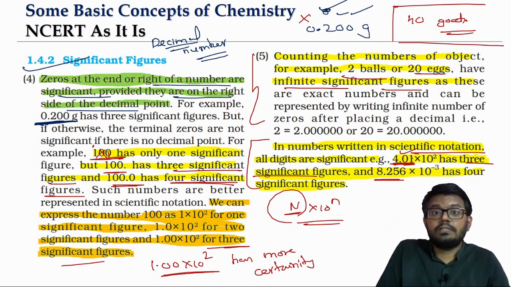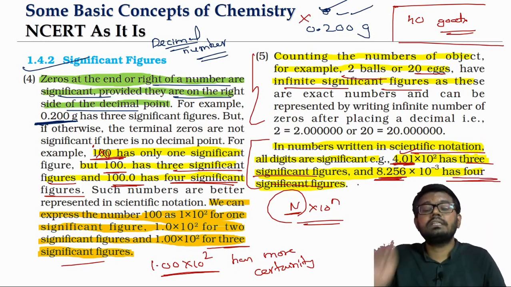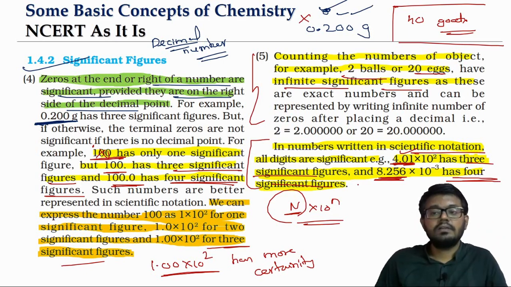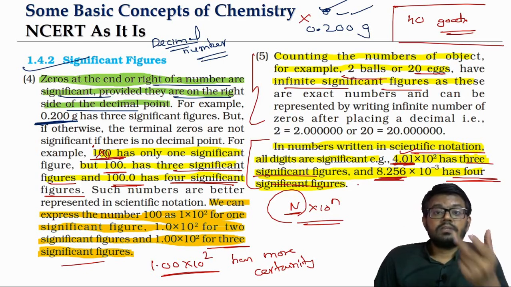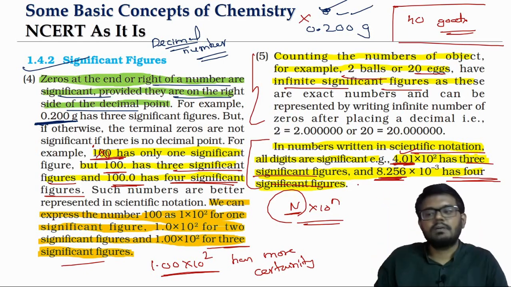So totally, 4.01 has got 3 significant figures. Look at this, 8.256. All are non-zero digits, all are significant. So it has got 4 significant figures. So in a number with a scientific notation, the number of significant figures is calculated based on the number part. We don't have to worry about the exponent part. Just look at the number part.